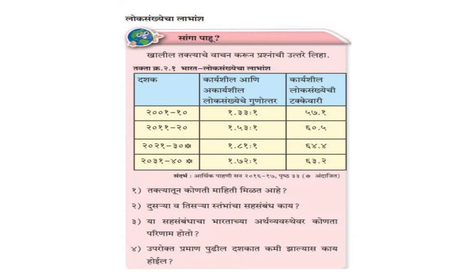I hope that you have got the eliminated lessons or points or topics which are not included right now for this year. This topic is regarding demographic dividend. There will be no question regarding the ratio of working and non-working population, which is on page number 14 in your textbook.